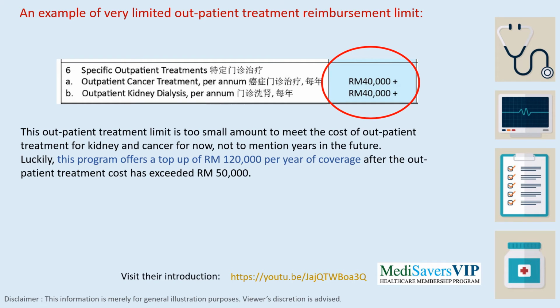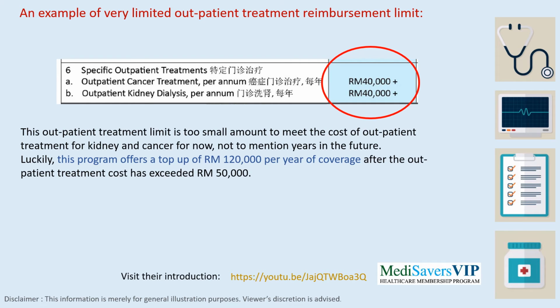This is a very limited outpatient treatment example. You can see here, outpatient cancer treatment per annum, which means per year, is only 40K, which is far from enough. Outpatient kidney dialysis, also 40K, 40,000 per year.